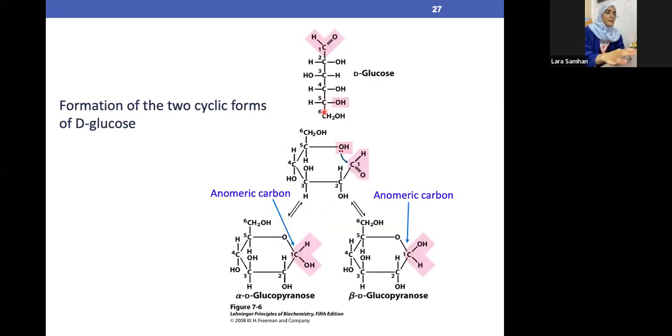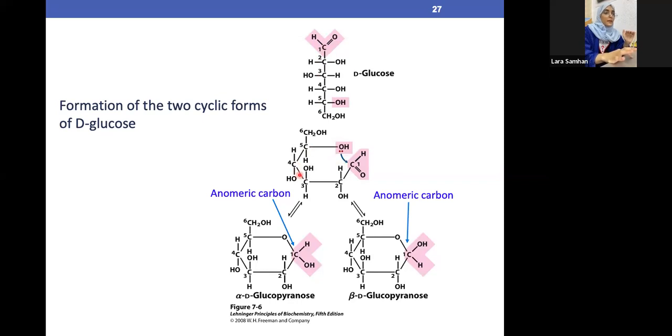We have here the linear skeleton, and here it has turned into the ring-like structure. This is basically determined by how many carbons we have. You can count them: 1, 2, 3, 4, 5, 6. We have 6 carbons, and usually we count from top to bottom because the aldehyde, the C double bond O, is found here, and usually this is carbon number 1. If this group is found anywhere else, we start counting from that exact point. It's not because it's first that we count from it. We see where the aldehyde group, the C double bond O, is, and then we start counting from it. Usually it's at the first carbon. So we have here 1, 2, 3, 4, 5, 6.